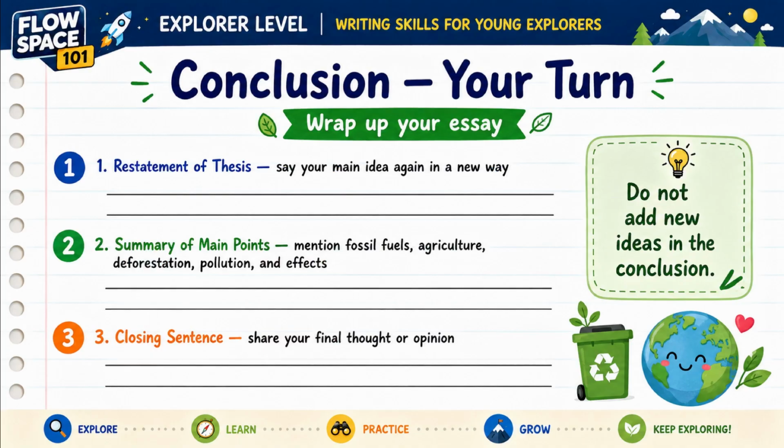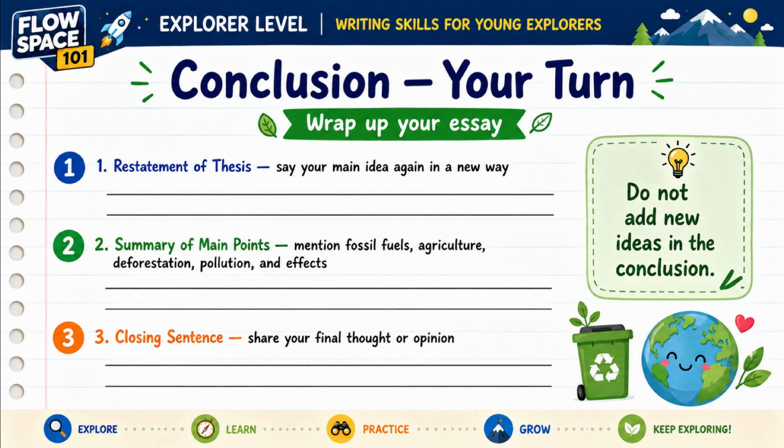A conclusion has 3 important parts. First, write a restatement of your thesis. This means you say your main idea again, but in a new way. Second, write a summary of your main points. You can mention fossil fuels, agriculture, deforestation, pollution, and the effects of global warming. Third, write a closing sentence. This is your final thought or opinion.